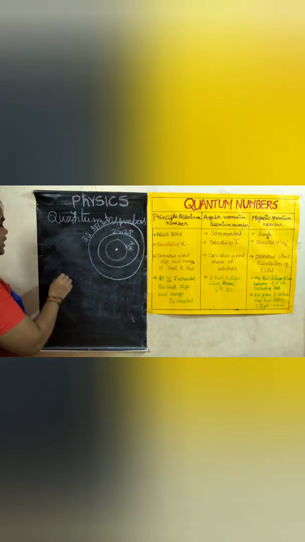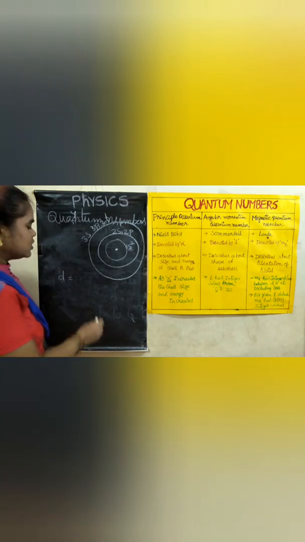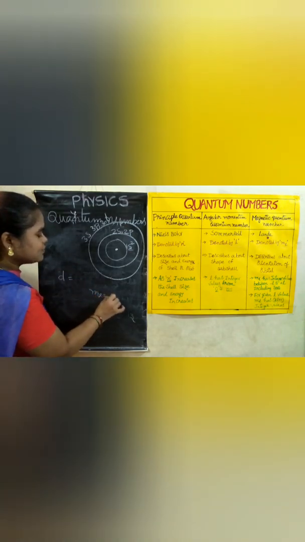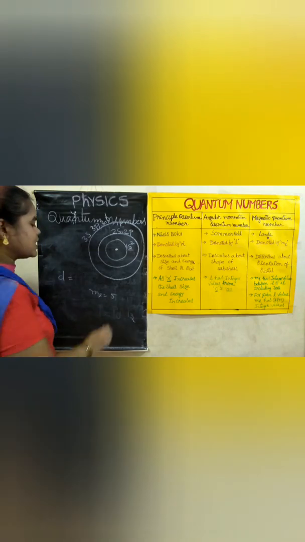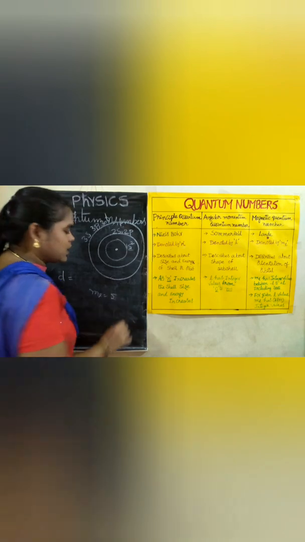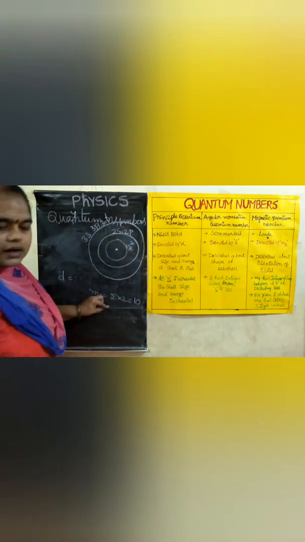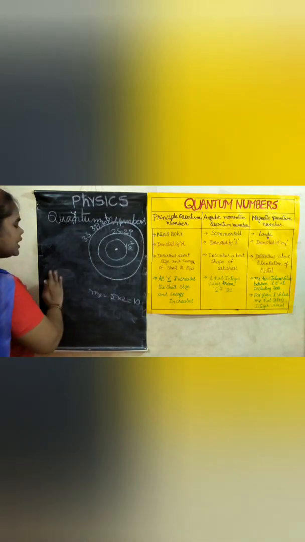In the same way, coming to d orbitals, ML is taking 5 values, no? 5 values means 5 orbitals. 5 into 2, how many? 10. So 10 electrons can exist like that.